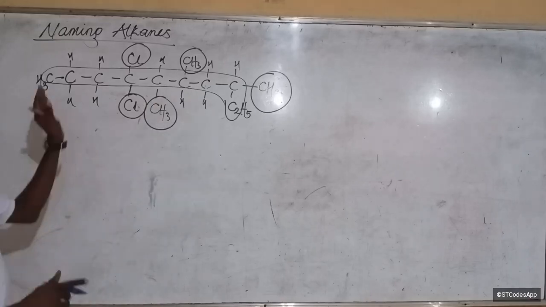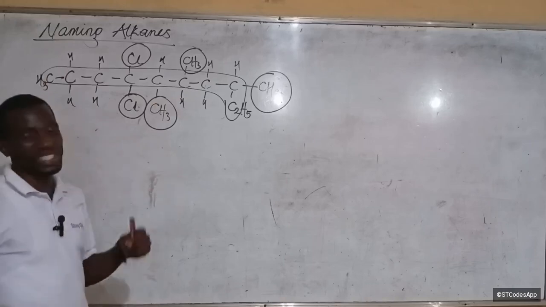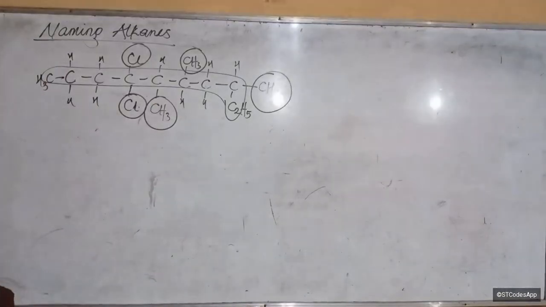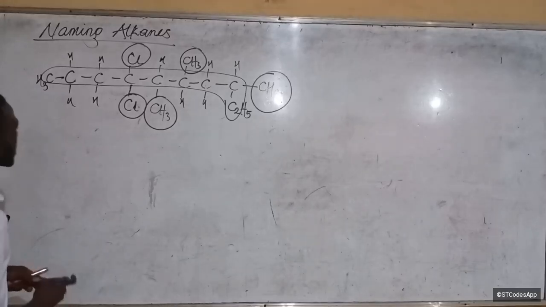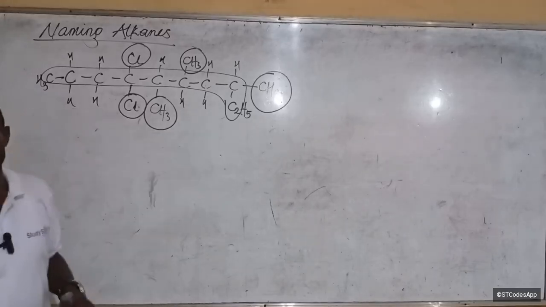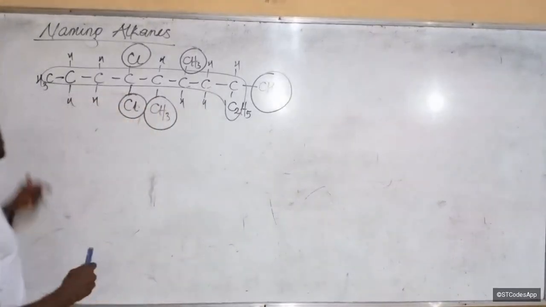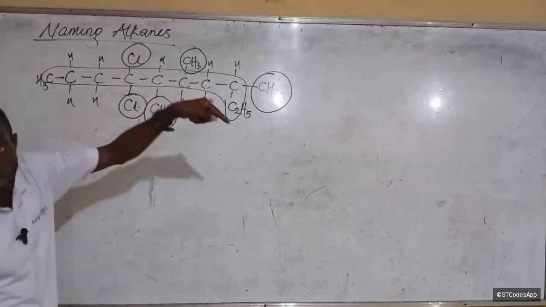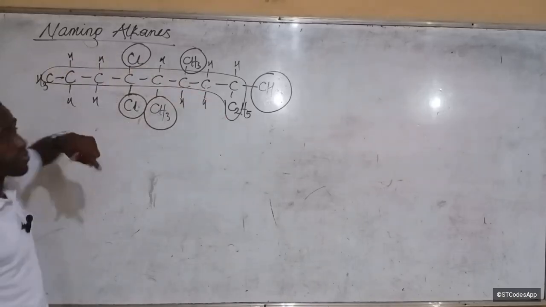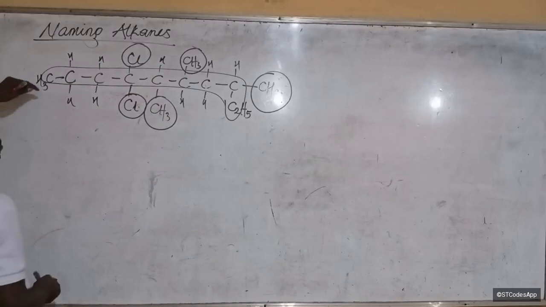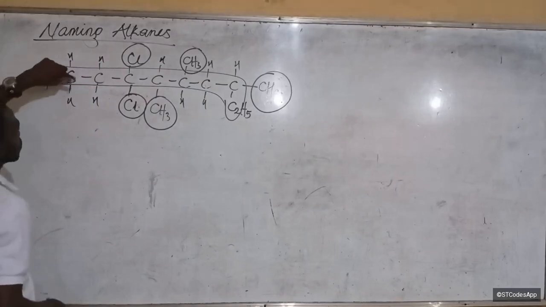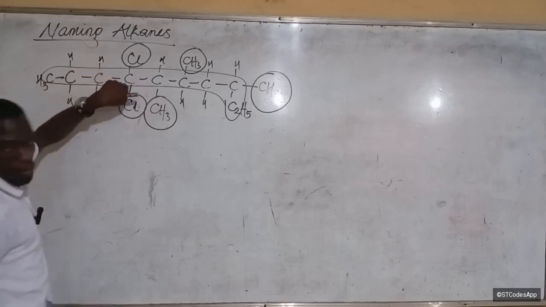So having identified the substituents, we will now identify the next thing, which is their position. You have to count in a direction that will give those substituents the lowest possible number. If we count in this direction, where will we encounter the first substituent? Let's go. 1, 2, 3, 4.